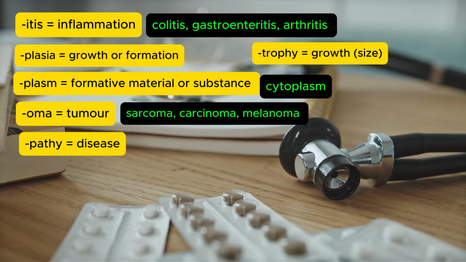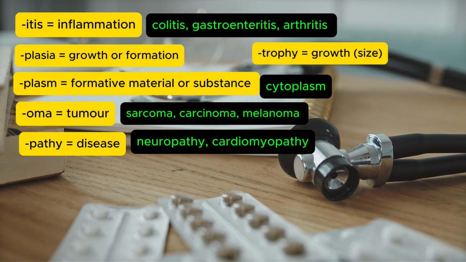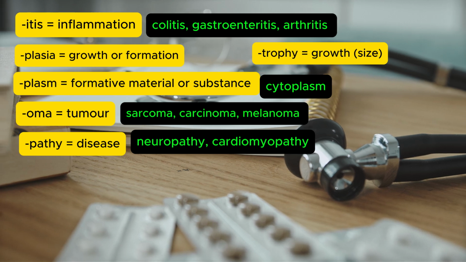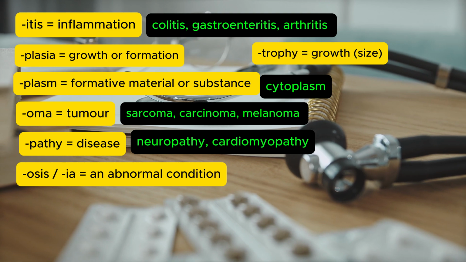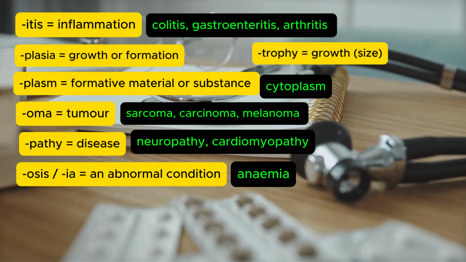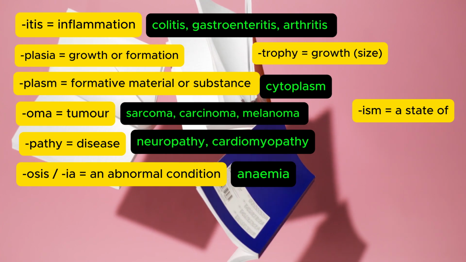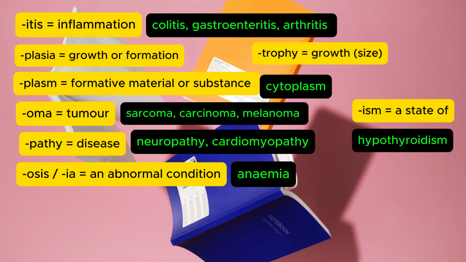Pathy means disease. Neuropathy, disease of the nerves. Cardiomyopathy, disease of the heart muscle. Osis means a condition, usually an abnormal one. Ia, as in the ending you see on words like anemia, works the same way, an abnormal condition. Ism means a state of. Hypothyroidism, the state of having a low, underactive thyroid.